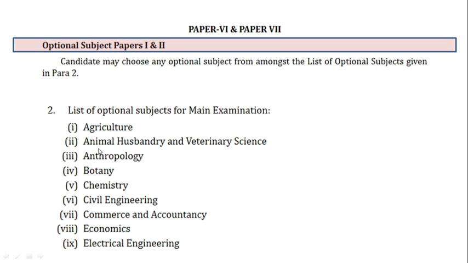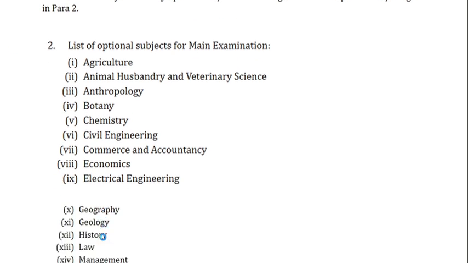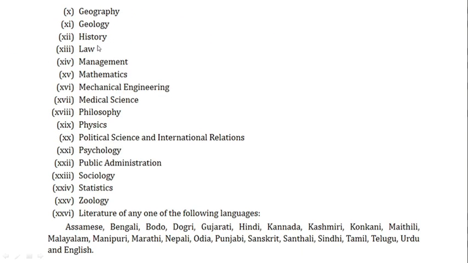So agriculture, animal husbandry, anthropology, botany, chemistry, civil engineering, commerce, electrical engineering, geography, geology, history, law, management, maths, mechanical engineering, medical science, philosophy, physics, political science, psychology, public administration, sociology, statistics, zoology, and any of the following literature subjects like Assamese, Bengali, Bodo, Dogri, Gujarati, Hindi, Kannada, Kashmiri, etc. could be part of the optional subject.